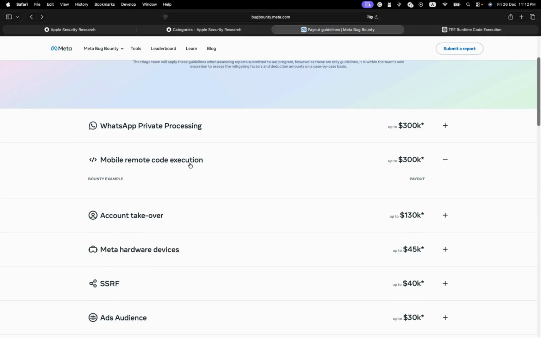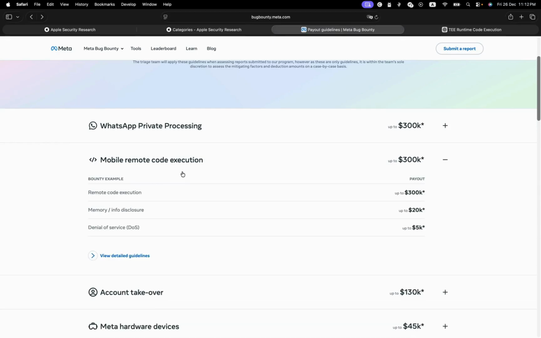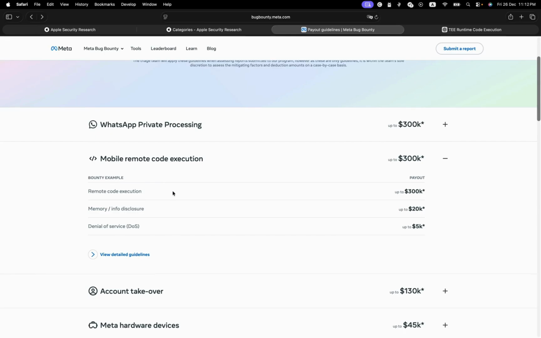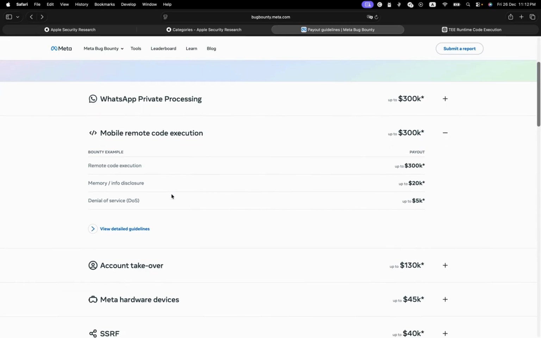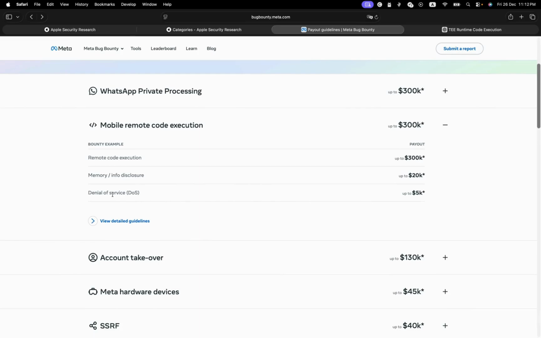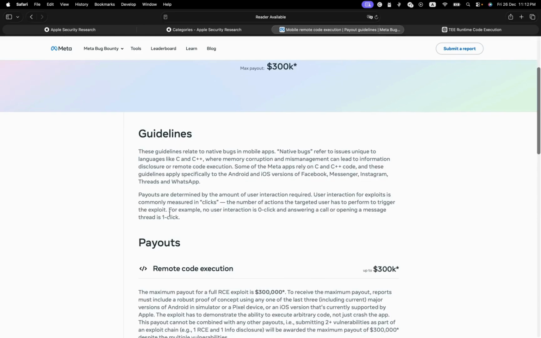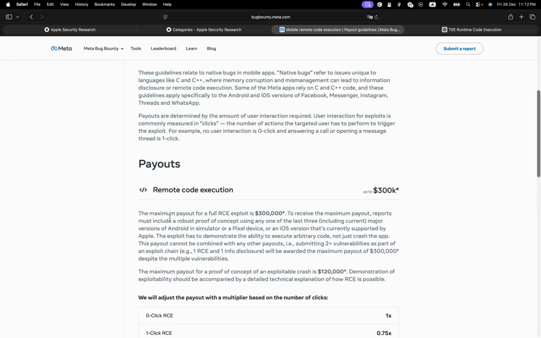Let's check out this one. Mobile remote code execution, remote code execution, memory info disclosure, denial of service. Denial of service is pretty interesting because most of the time it's not awarded. So let's check out remote code execution.